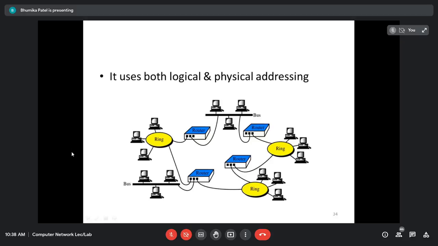Whereas in link state routing, they do not send their routing table periodically. At startup they must send, or at certain intervals they send their routing table to the rest of the routers over the internet, and based on that they update the routing table if there is congestion on the network. If there is traffic, obviously all the routers have to modify their routing table. For that they have to communicate with the neighboring routers, and based on that they update the information in the routing table. But they will use either distance vector or link state routing.